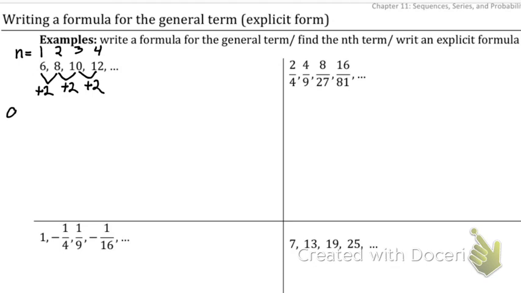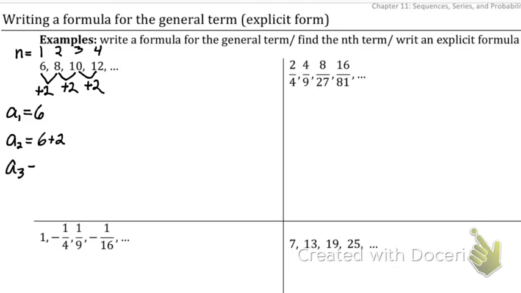What I'm going to do is write out this pattern using 6 as my first term. That's my starting term. Then my second term is going to be 6 plus 2, because I just added it. That was my first step, just add 2 to it.